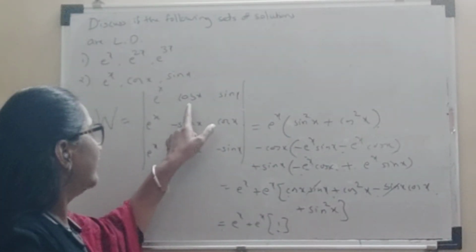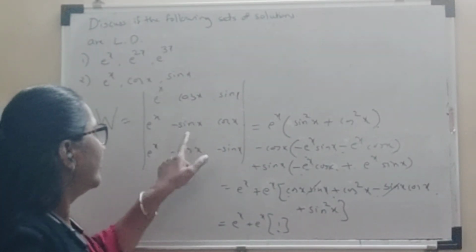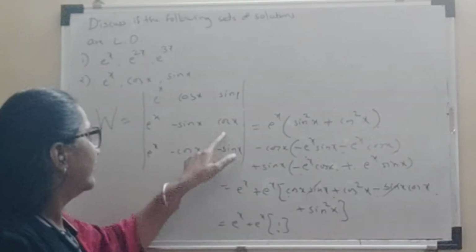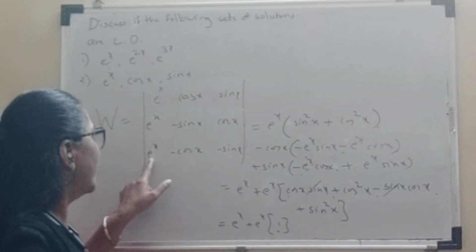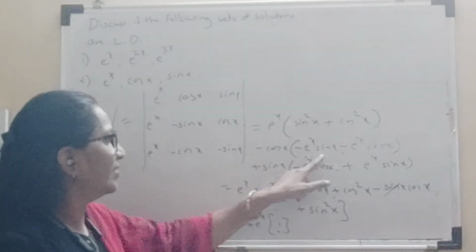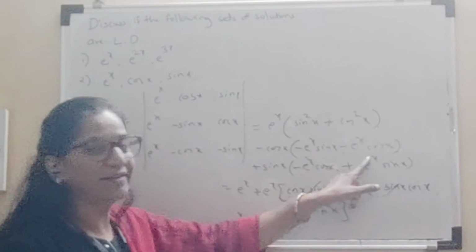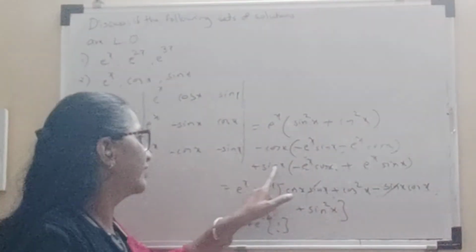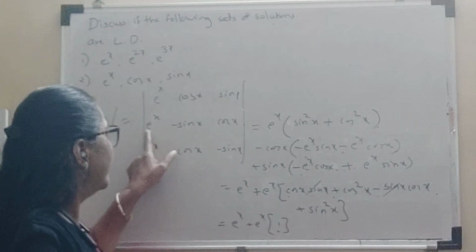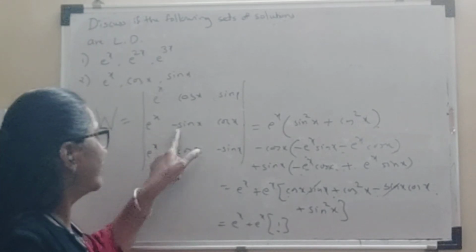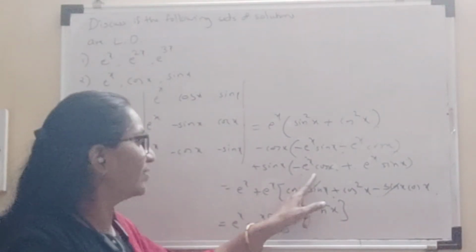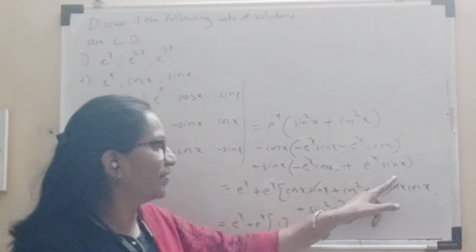Then the second term, minus cos x in the bracket: e raised to x into minus sin x minus e raised to x into cos x. So that is nothing but minus cos x into minus e raised to x sin x minus e raised to x into cos x. And the last term is plus sin x in the bracket: e raised to x minus cos x minus minus plus e raised to x sin x. So it is nothing but minus e raised to x cos x plus e raised to x sin x.